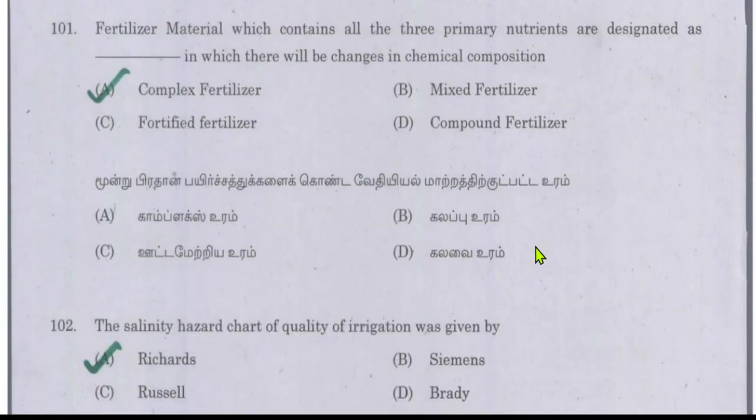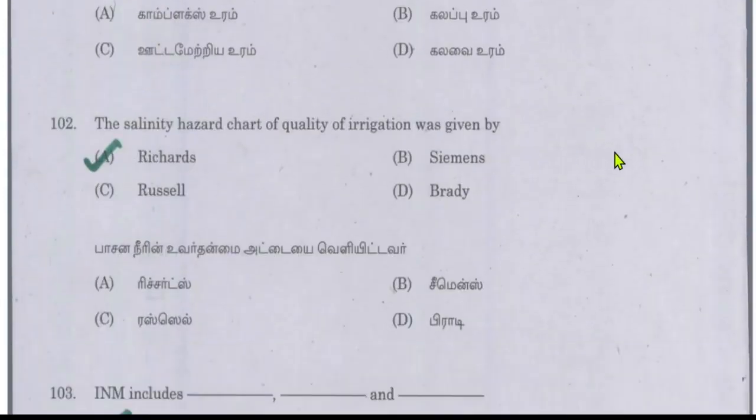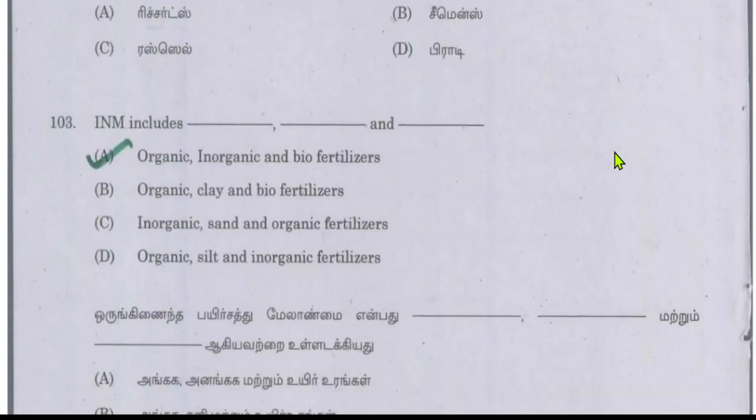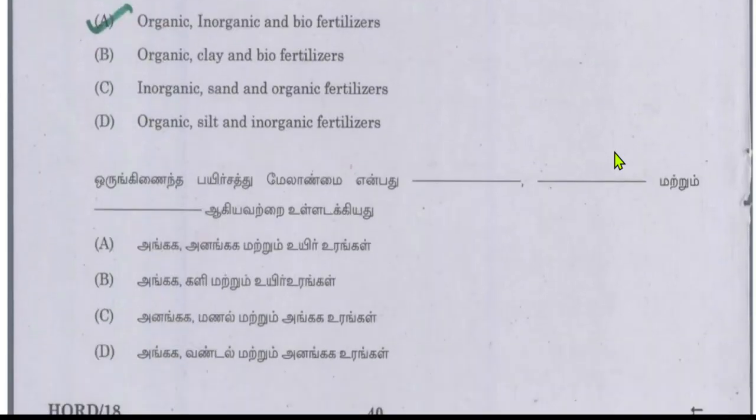Next, fertilizer material which contains all the three primary nutrients, with changes in chemical composition, is referred to as complex fertilizers. The salinity hazard chart of quality of irrigation was given by Richards. INM includes organic, inorganic and biofertilizers, recommended for sustainable agriculture.